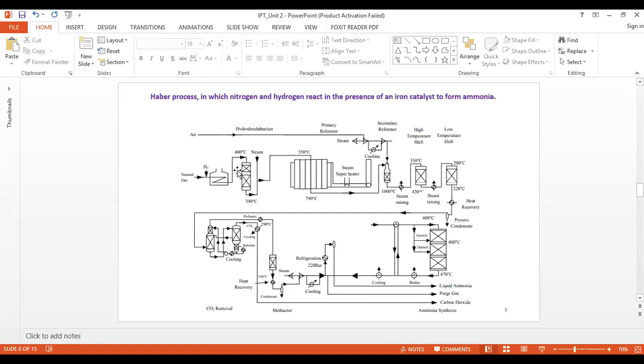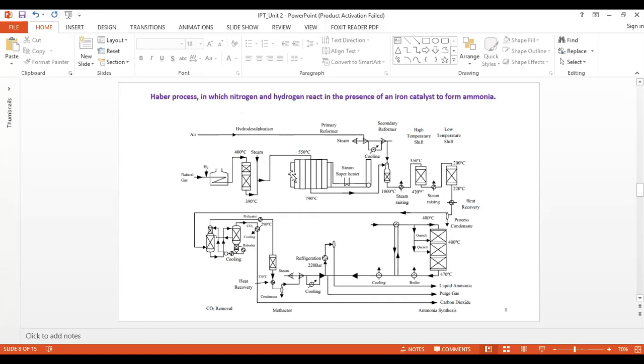The gas is sent to the primary reformer for steam reforming, where superheated steam is fed into the reformer with methane. The gas mixture is heated with the natural gas to about 700 to 770 degrees Celsius in this section, in the presence of nickel catalyst.